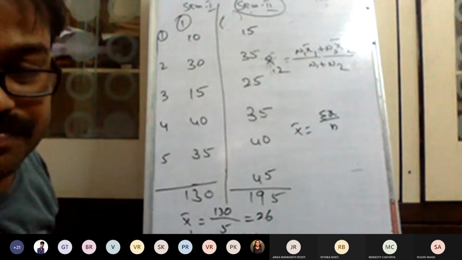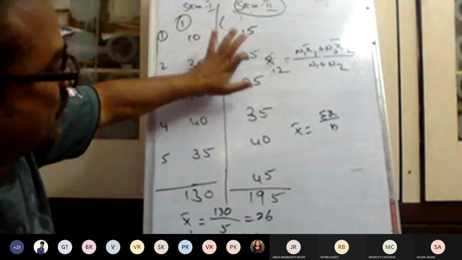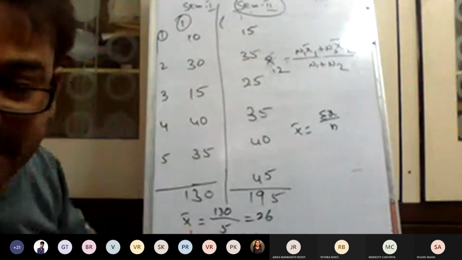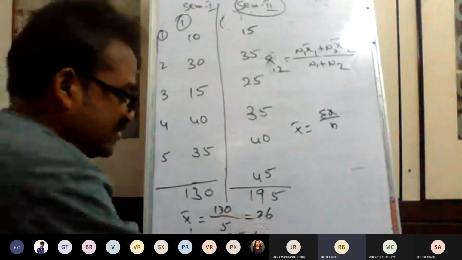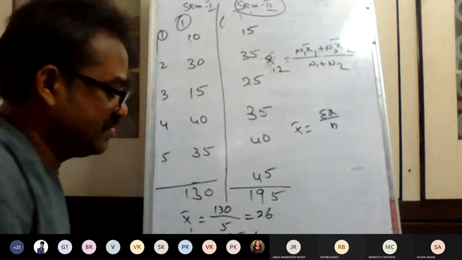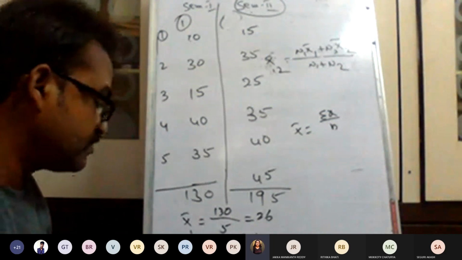This is n2. How many observations are there in n2? 1, 2, 3, 4, 5, 6. So 195 divided by 6 is 32.5.